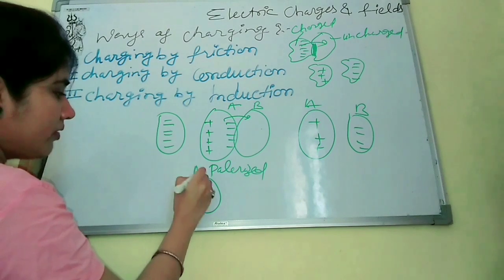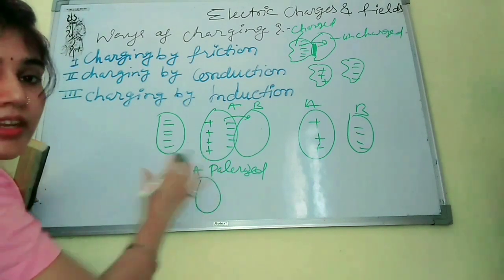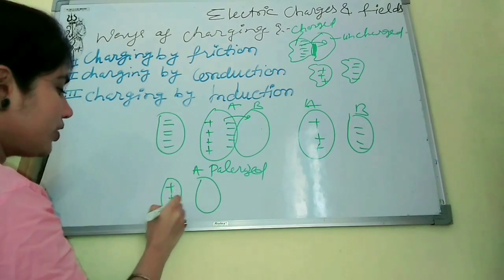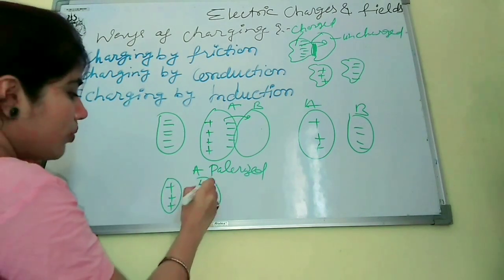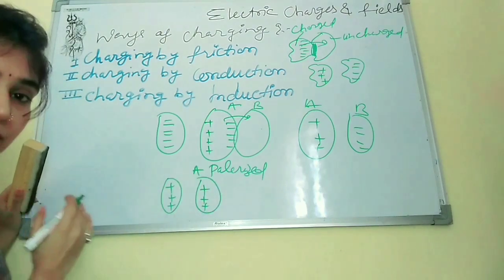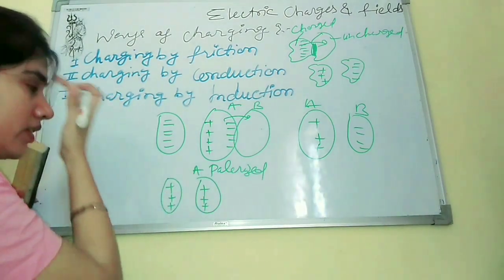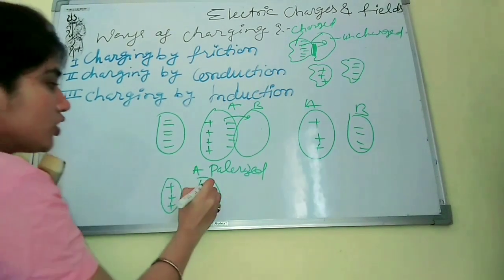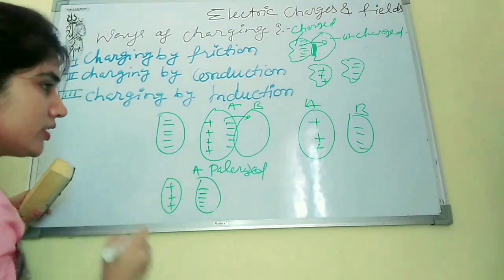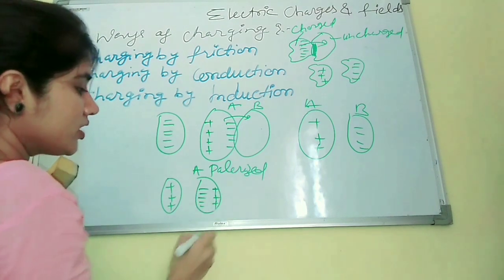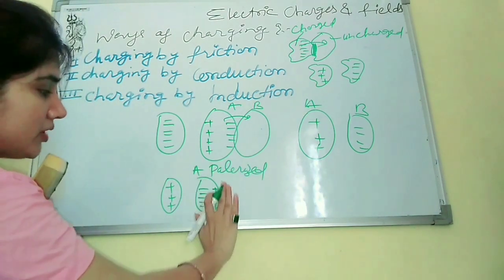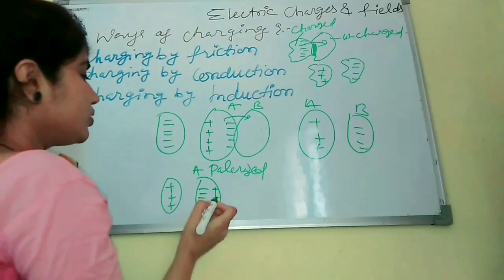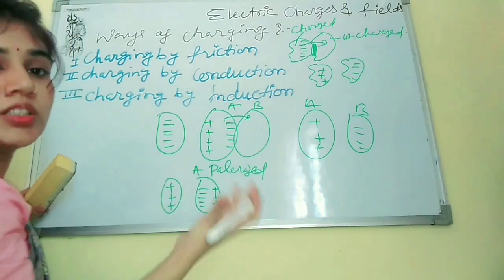If we have a body and we want to charge it negatively, what we'll do is bring a positively charged body near to this. Then all the negative charge will get attracted and all the positive charge will get repelled, and they will come on this surface, and the negative charge will come on this surface. We will not make contact with the other body.